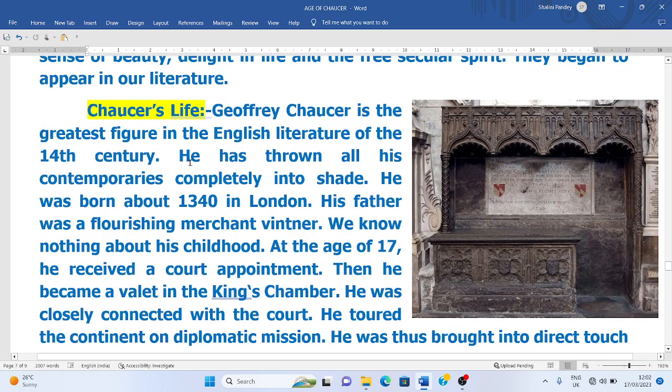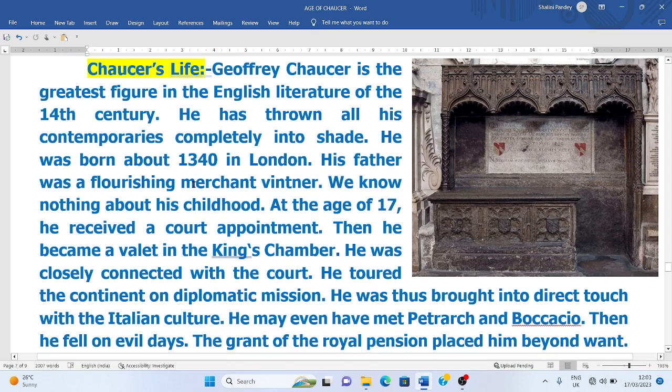Now, Chaucer's life. We will discuss Chaucer's life. Geoffrey Chaucer is the greatest figure in English literature of the 14th century, and he has thrown all his contemporaries completely into shade. He has overshadowed his contemporaries, although there were other writers writing at that time. But Chaucer's genius was such that the whole century is named after him. Although he lived only for 60 years, the whole 14th century is called the Age of Chaucer.